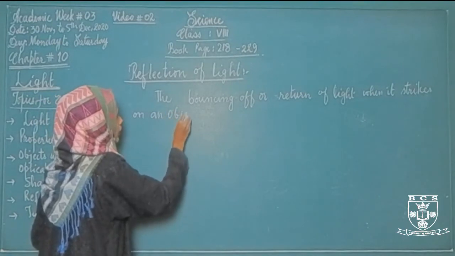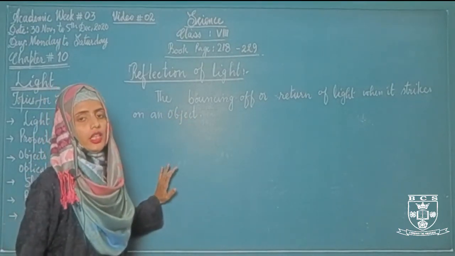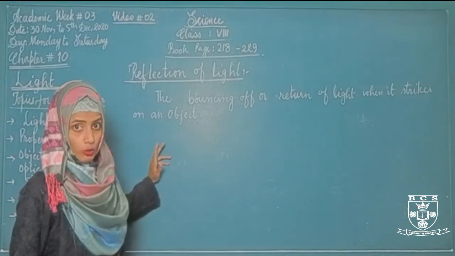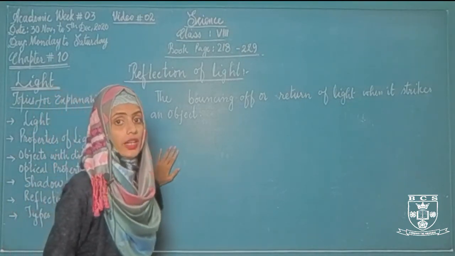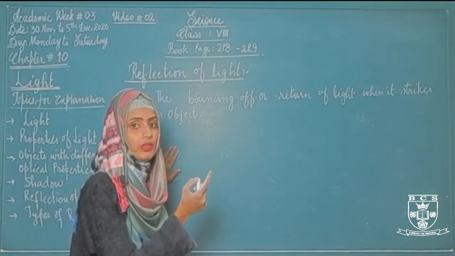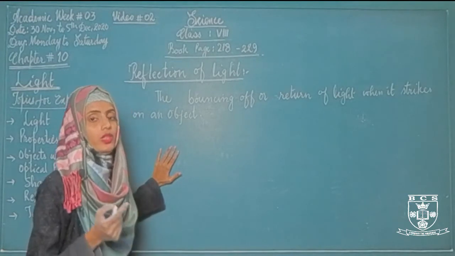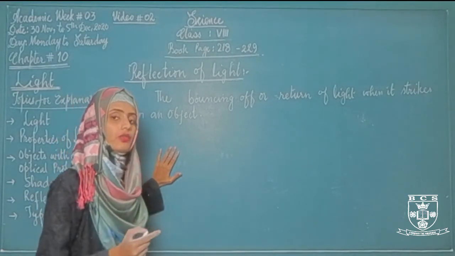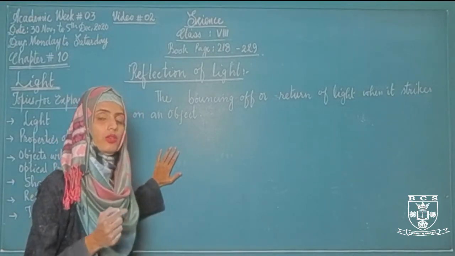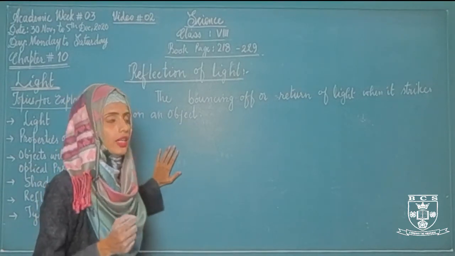Whenever light strikes on an object, if it is shiny or if it is an opaque object, it will strike back. जिस एंगल से वो लाइट आ रही है उसी एंगल से वो लाइट वापस चली जाती है. It will not absorb, it will not transmit, it will strike back, it will bounce back, or it will return back. So this is called reflection of light.